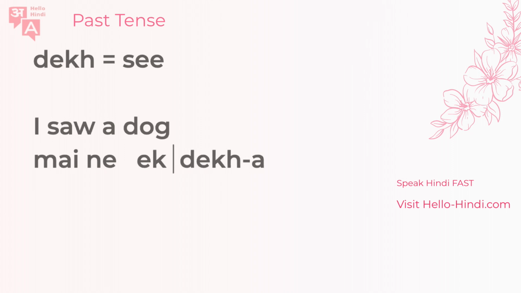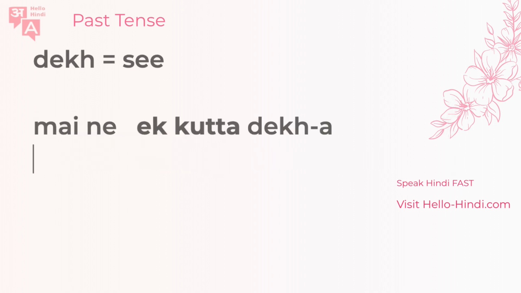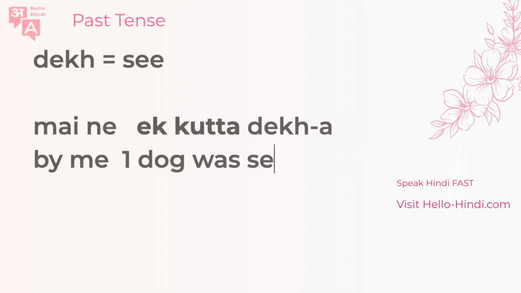Maine ek kutta dekha. Right? This is the important part here. I saw a dog. In English terms, it could mean by me, one dog was seen. So if you want to map it, it means by me, one dog was seen. It's roughly, you can interpret it this way.